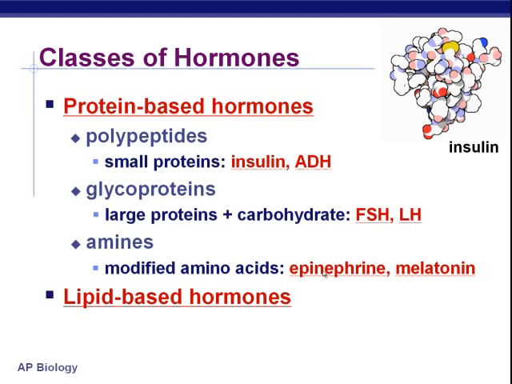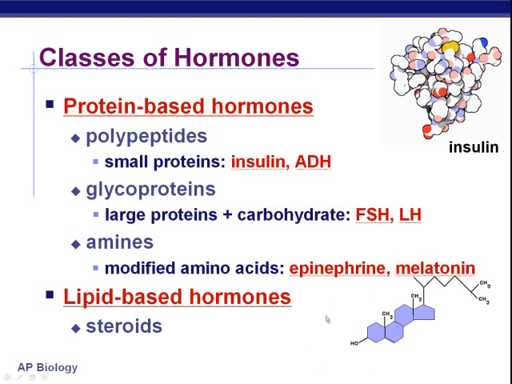The other type of hormone is lipid-based. If you'll remember, lipids are fats and oils and waxes, and one other group called steroids. Steroids are the lipids that create some of these hormones. If you'll remember, way back when we talked about lipids, we said that the steroids were all based on this particular chemical form.